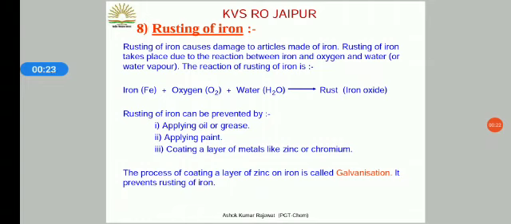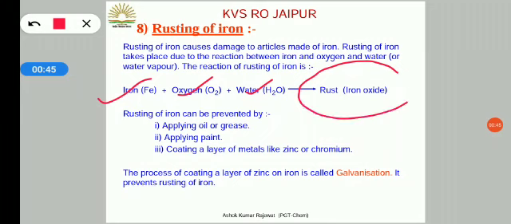The reaction of rusting of iron is: if you leave the iron article in the atmosphere, in moisture, in air, it will be rusted and a red colored substance is formed, that is called rust. Iron, oxygen, and water convert iron to rust, and the rust is chemically called iron oxide. It is red in color. Rusting of iron can be prevented.